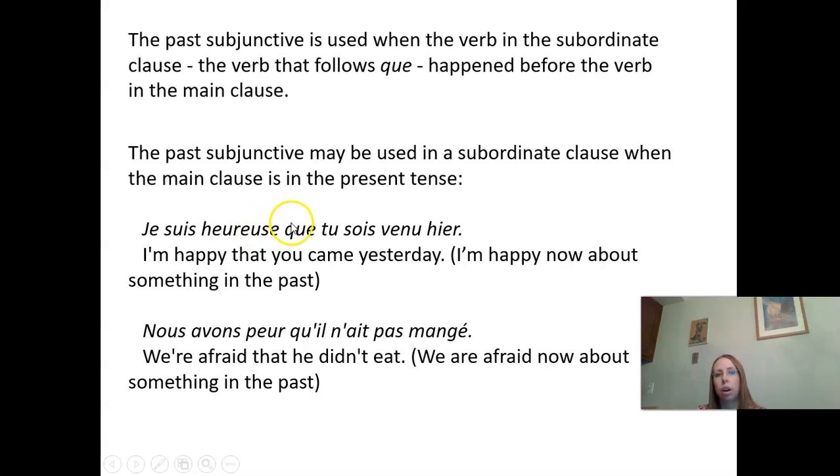So we saw here, je suis heureuse, that's an emotion. So we know we have to use subjunctive. So our question was, do we need present subjunctive or past subjunctive? Well, past, because this thing happened before this thing. Okay. Another example, nous avons peur qu'il n'ait pas mangé. We're afraid that he didn't eat. We're afraid right now about something in the past, that he didn't eat. So again, nous avons peur, that's an emotion, so we know we need subjunctive after it. What kind of subjunctive? Past subjunctive, because this thing happened before this thing.